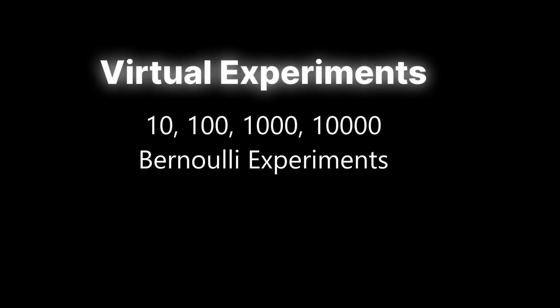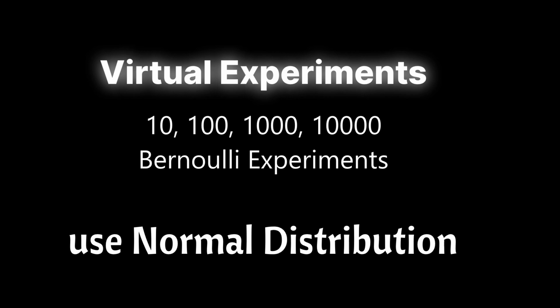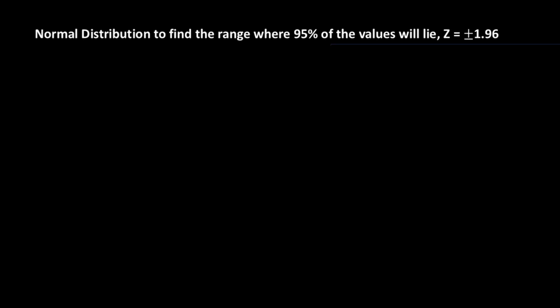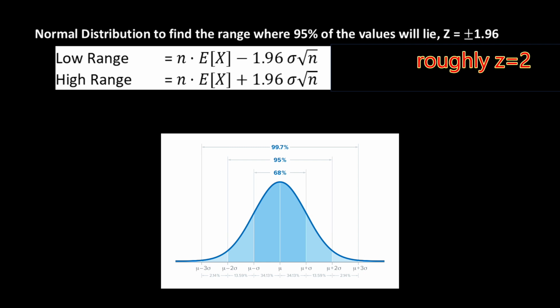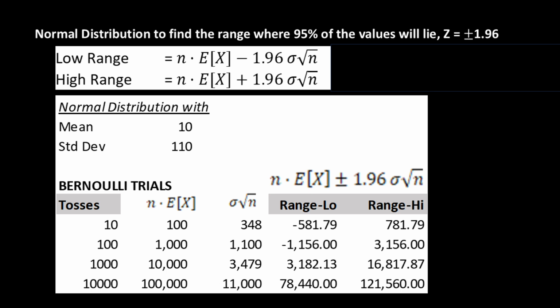So let's take a look at 10, 100, 1,000 and even 10,000 Bernoulli trials and use a normal distribution to find the range where 95% of the values will lie, therefore z at plus or minus 1.96. So at the low range, you're going to have n times expectation of x minus 1.96 times sigma times square root of n. And the high range will be n times expectation of x plus 1.96 times sigma times square root of n.